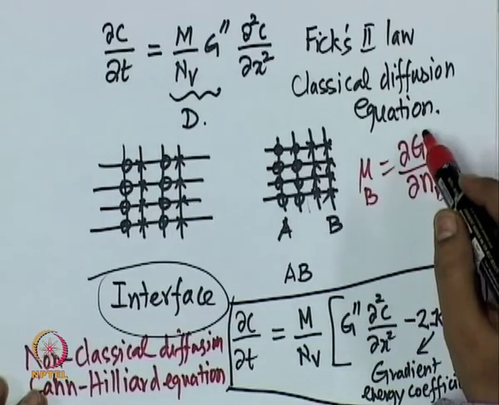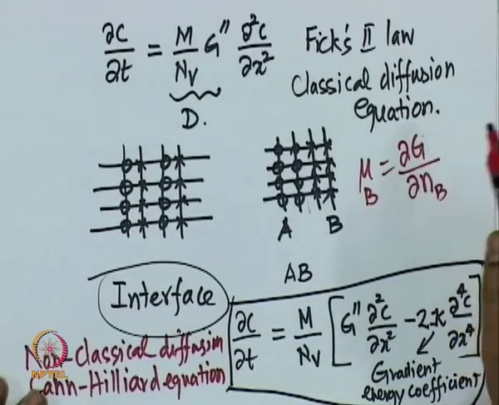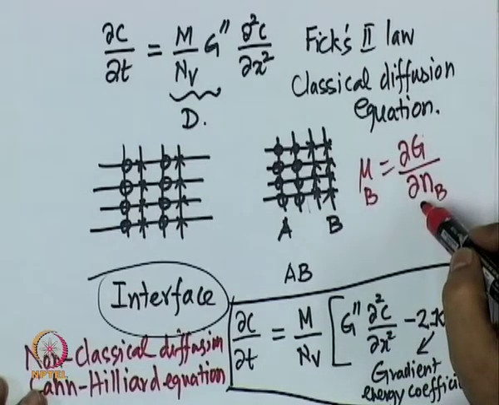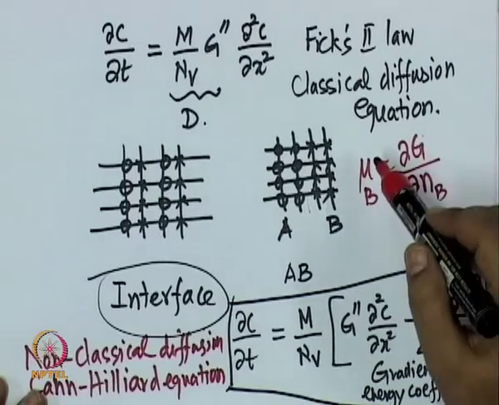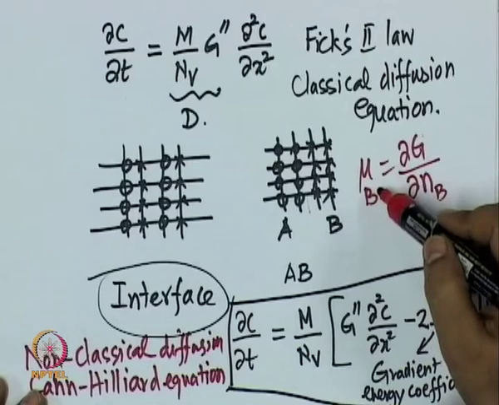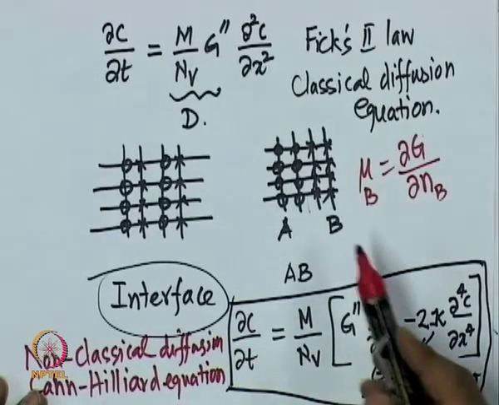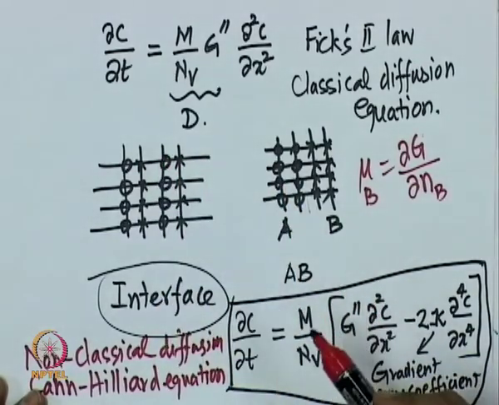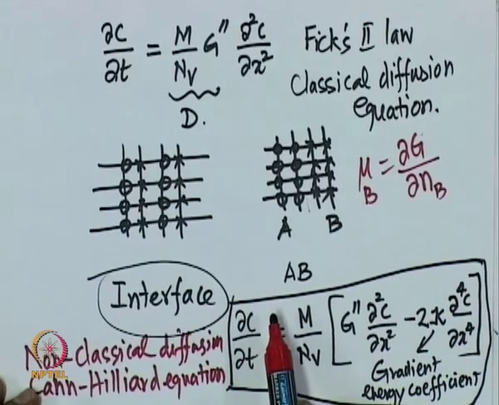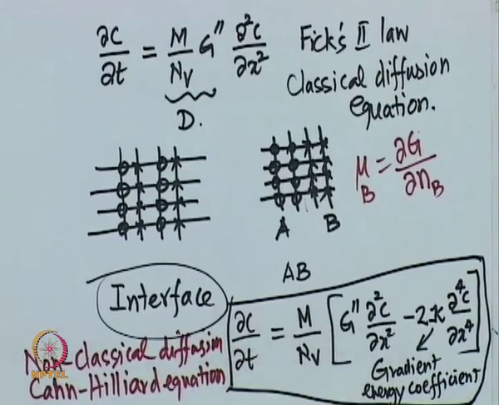If I do that, then the free energy function becomes free energy functional. If it is a functional, then I cannot take ordinary derivative, ordinary calculus does not work, I have to do the variational derivative. Then if I do the variational derivative and get the chemical potential, after that it is the same way. So, you go back to this equation and put this chemical potential and derive the evolution equation, then you end up with the so called non-classical diffusion equation or the Cahn-Hilliard equation, which is what we will do in the second part of this course.